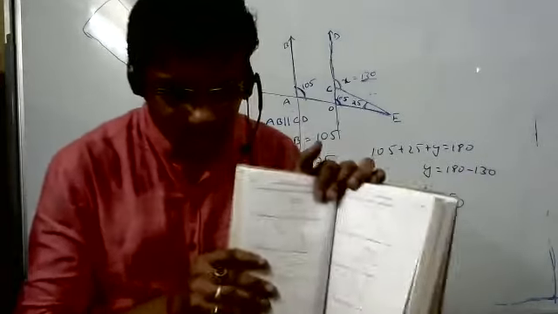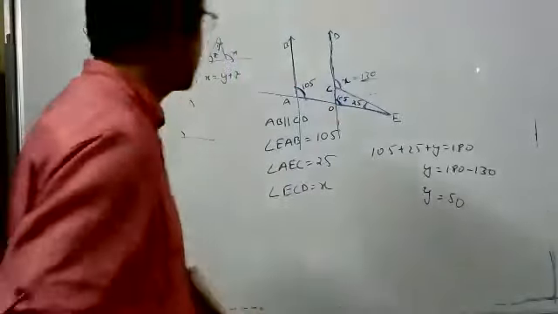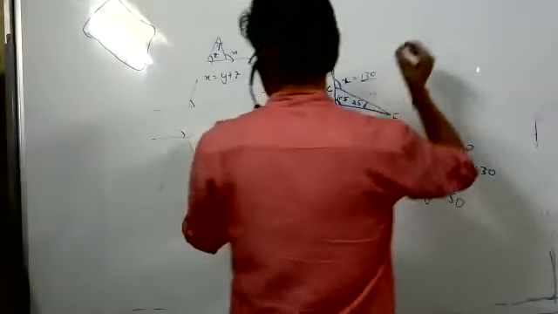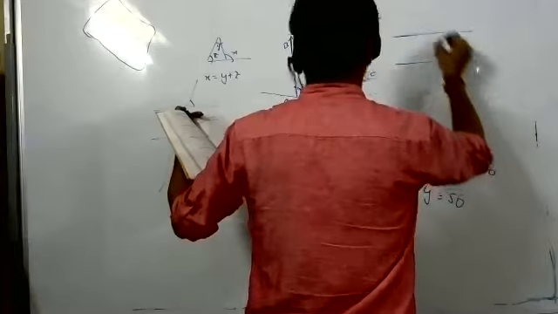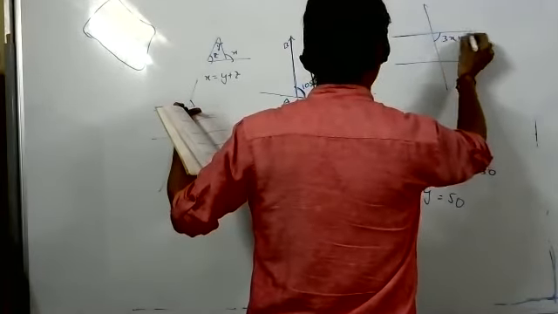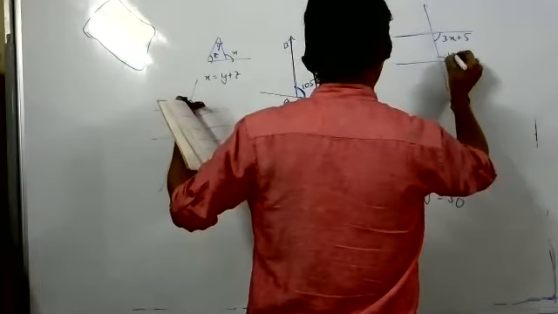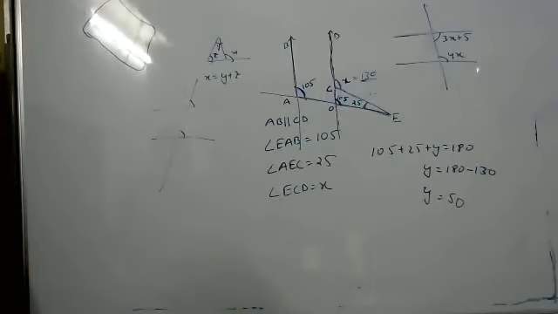Can you see? Please do this correction, everyone. Correction: it's not 3x minus 5, it's 3x plus 5. In my book, it's given as 3x plus 5 only. There are a few books with 3x plus 5, and this one is 4x. Do this correction in your book. Different books have different versions, maybe because it is the latest. Anyway, you can take this correction.